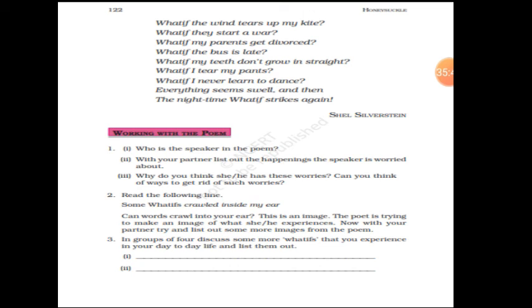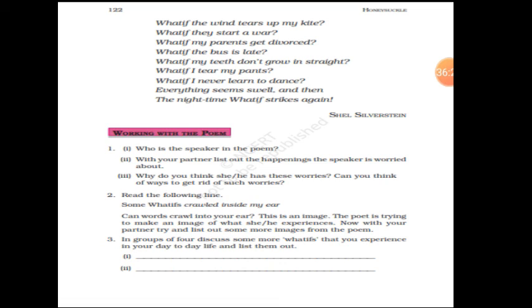So moving to the next question, children, what is the next question? Who is the speaker in the poem? So the poet himself, Shel Silverstein, is the speaker in the poem. The speaker is worried about the following happenings. With your partner you need to discuss, what are the happenings the speaker is worried about? The speaker is worried that he will become dumb, fail in the exam, get beaten up, the swimming pool will be closed, the parents will get divorced, and he will get sick and die. Many worries are coming into his mind.